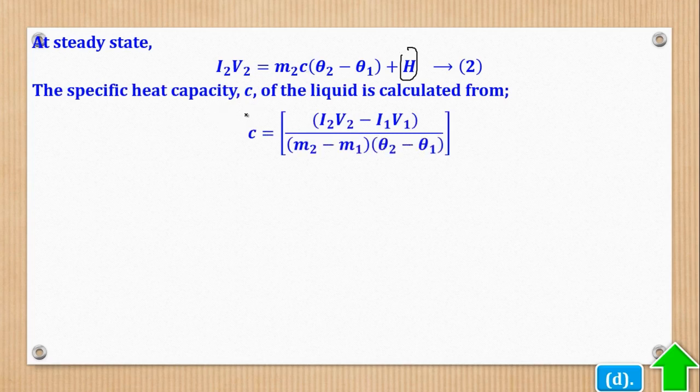So when that is done, you solve these two equations simultaneously and make C the subject. When you make C the subject, this is what you will get. And that is how the continuous flow method is used to measure specific heat capacity of a liquid. So that was part C. Now we shall go to part D.